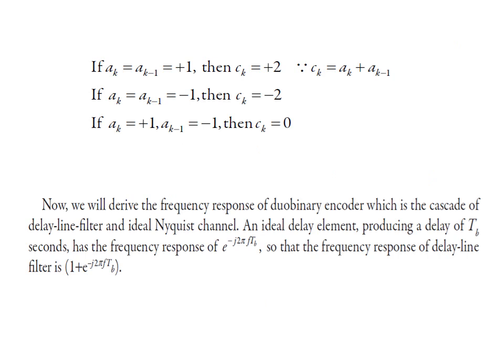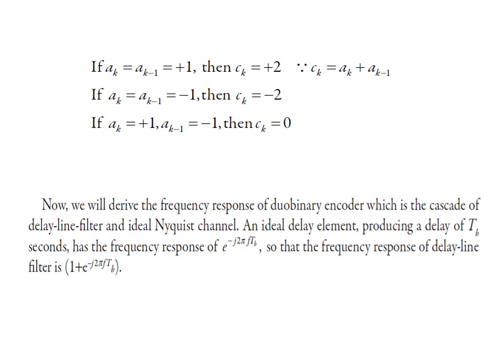Now let us see how we can get the three-level sequence by using this particular formula, CK is equal to AK plus AK minus 1. If AK and AK minus 1 both are +1, then the value of CK is +2. If both AK and AK minus 1 are -1, then CK is equal to -2. And if AK is +1 and AK minus 1 is -1, then CK is equal to 0. So in this way we will get the value of CK as +2, 0 and -2.